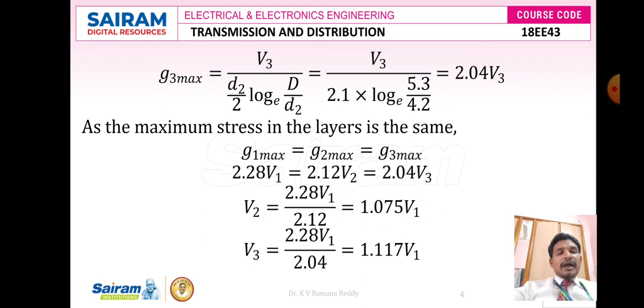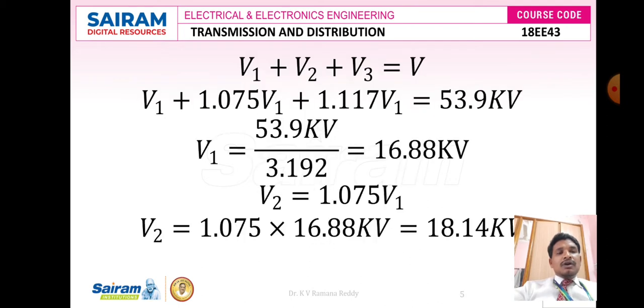Again I am going to equate V1 and V3. So 2.28 V1 divided by 2.04 is equal to 1.117 V1. Now I am going to calculate the overall V, like V1 plus V2 plus V3 is equal to V. V1 we don't know, but we know V2 and V3 in terms of V1.